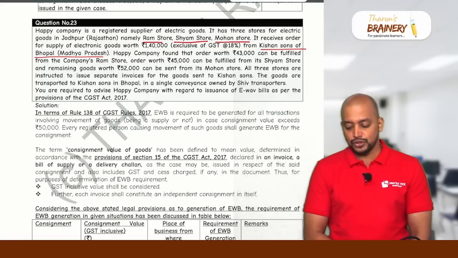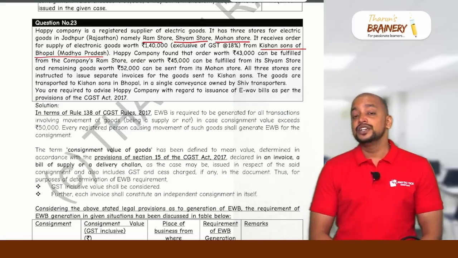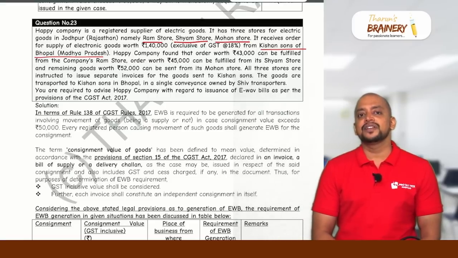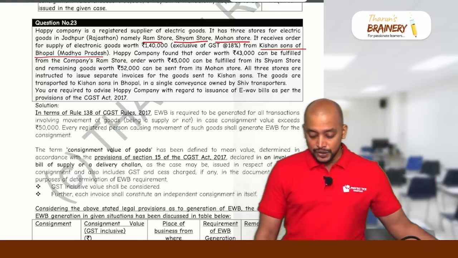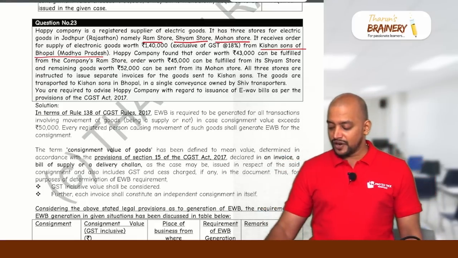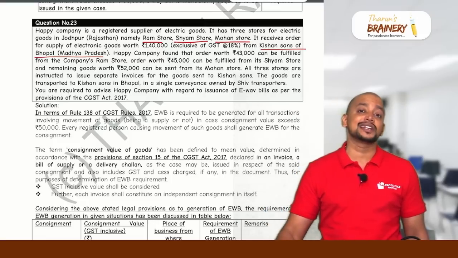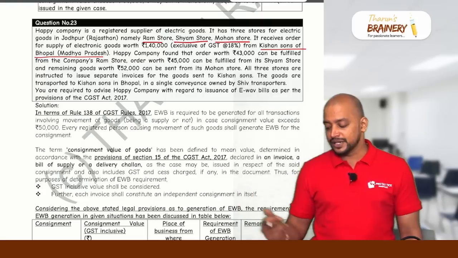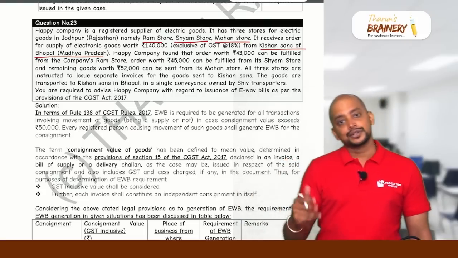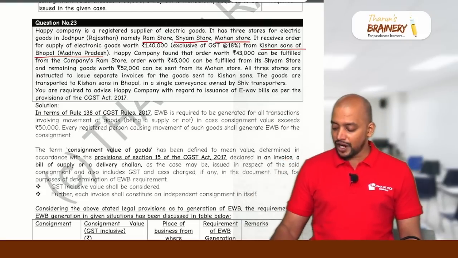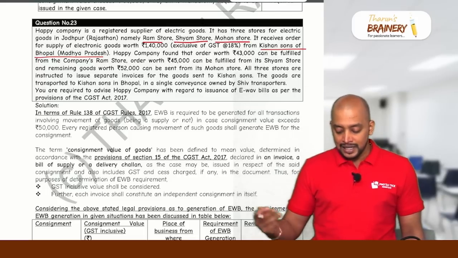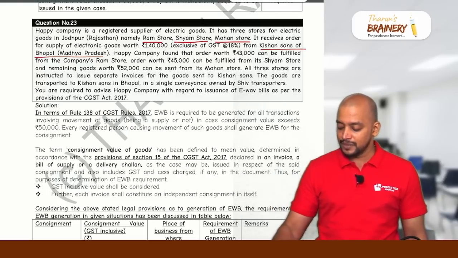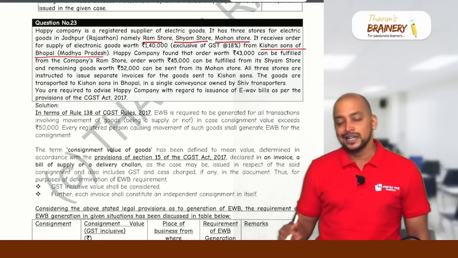One each from Ram store, Sham store and Mohan store, but for each and every store, the consignment value should exceed 50,000 including GST. Take the first store: 43,000 excluding GST plus 18%, that is 50,740, so e-way bill required. Second store 45,000 plus 18%, 53,100, e-way bill required. Third store 52,000 plus 18%, 61,360, e-way bill required.